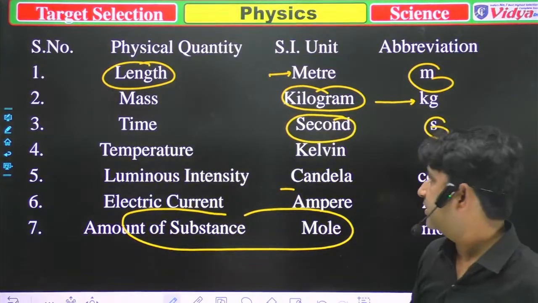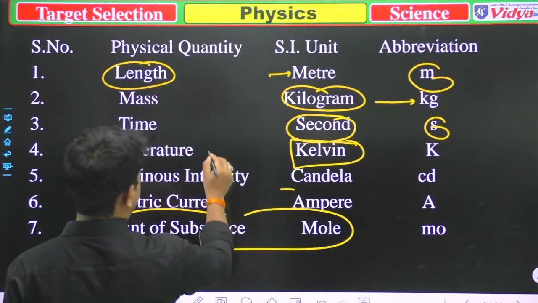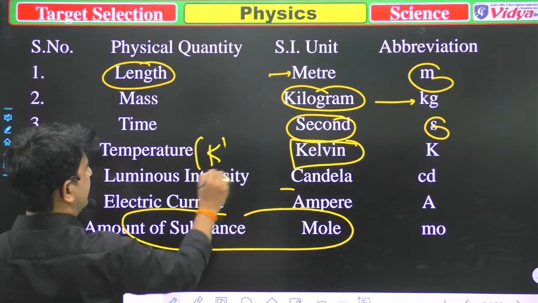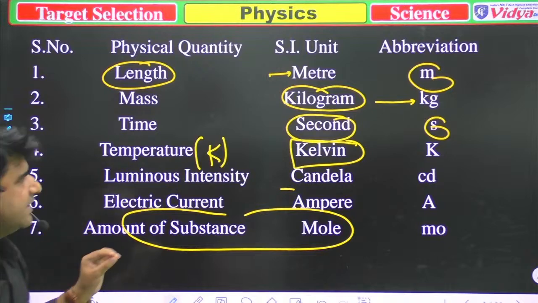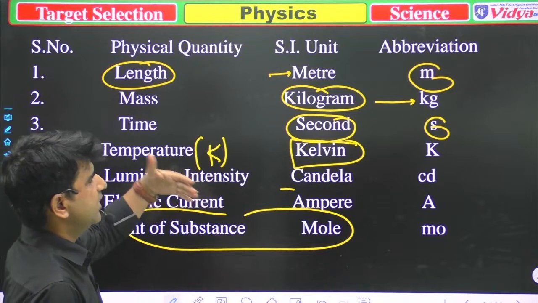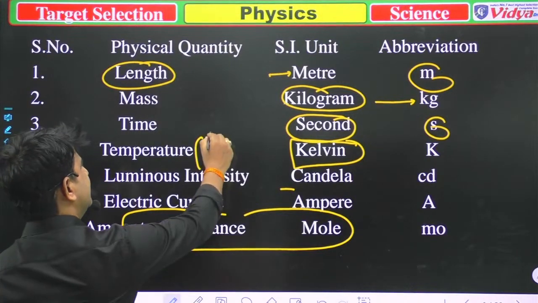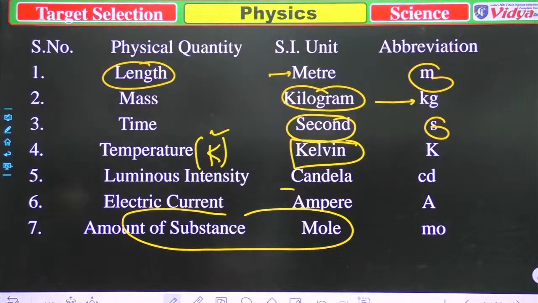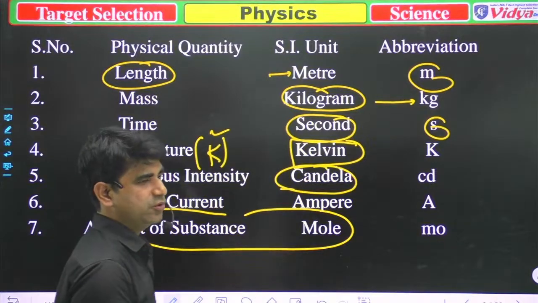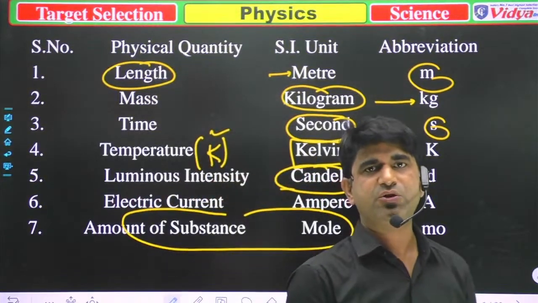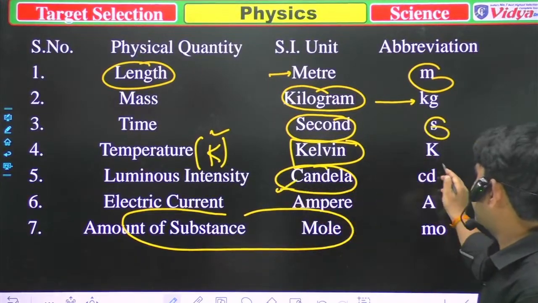Temperature is measured in Kelvin in the SI unit, and its symbol is K. So whenever someone asks you what is the SI unit of temperature, you can say, sir, that is the Kelvin. Next is luminous intensity. The unit for luminous intensity is candela. When someone asks you what is the SI unit of luminous intensity, you will say loudly, that is the candela, and the symbol is cd.